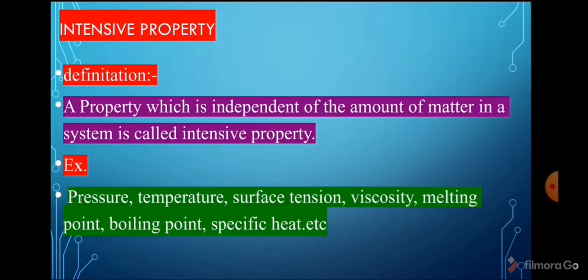There are many examples such as pressure, temperature, surface tension, viscosity, melting point, boiling point, specific heat, etc. All these are intensive properties.